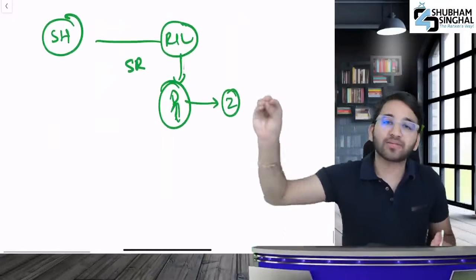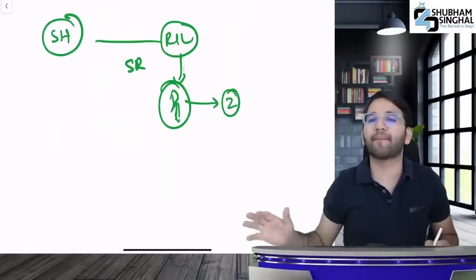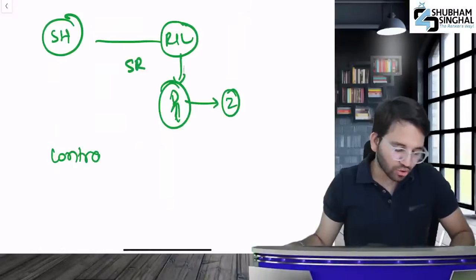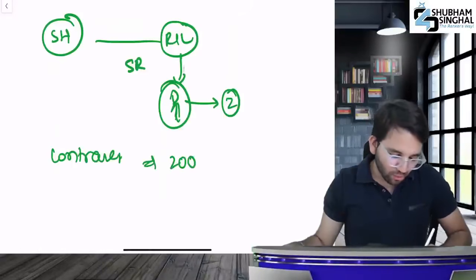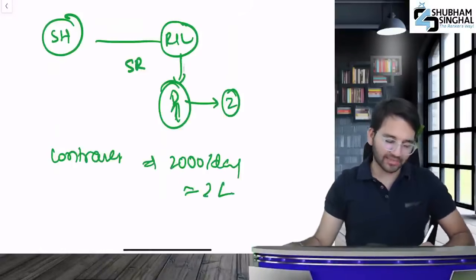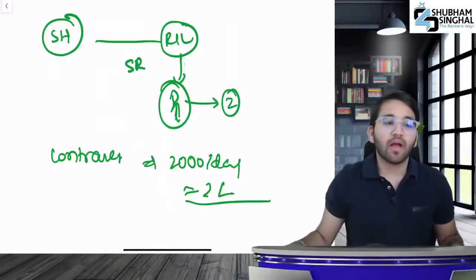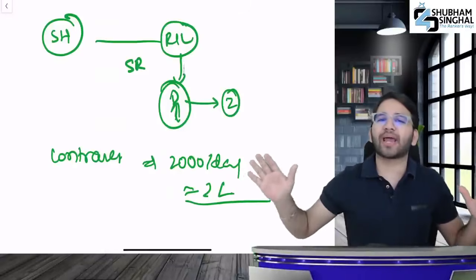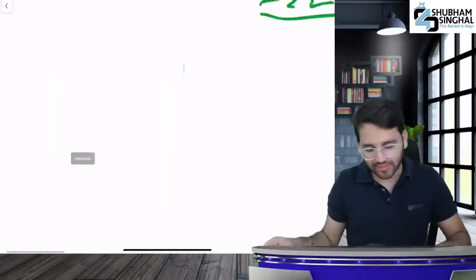It's your full right. Now, if you go beyond your limit and work, in that case, you have contravened. What will be the penalty? 2,000 rupees per day penalty will be imposed, to a maximum of 2 lakhs. After this, we'll move to the next section.